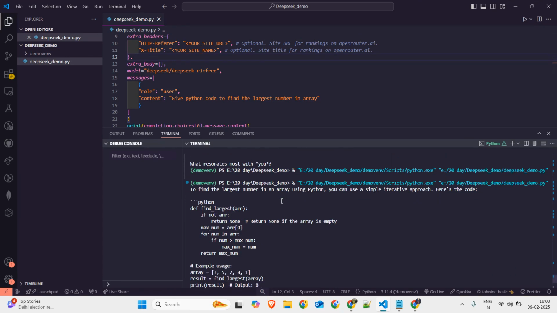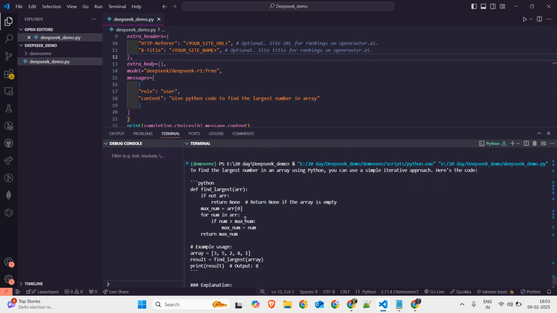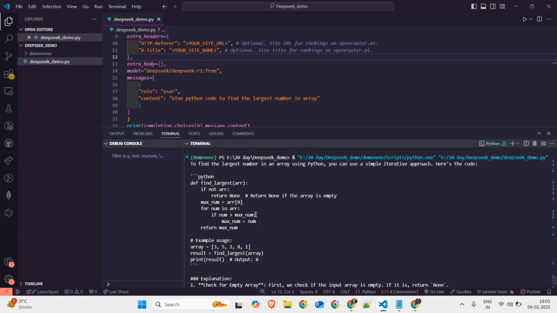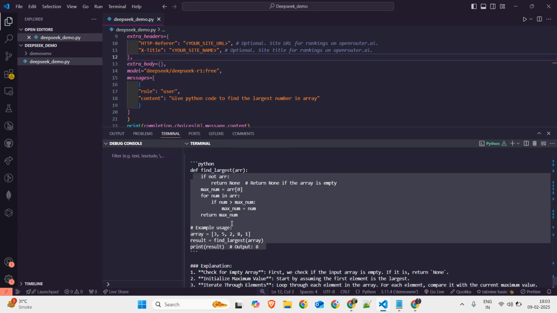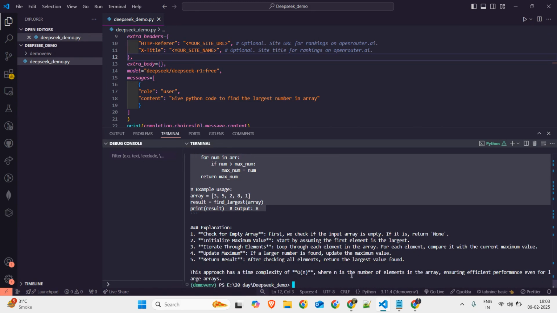So it has given us the answer. Let's see if it is correct. It has given, if not array, return none, and it has taken array as this, for num in array, if num is greater than max num. So it has given us the correct response, and it has also provided us with the explanation. This approach also gave us the time complexity, which is impressive. Complexity is correct as well.